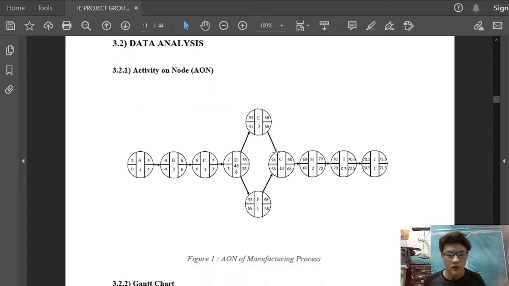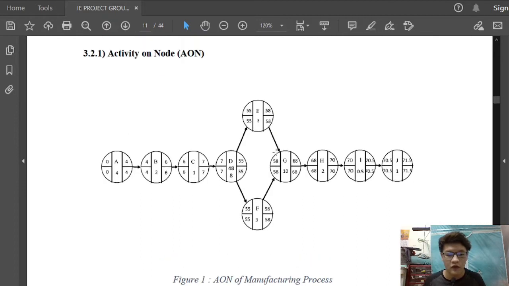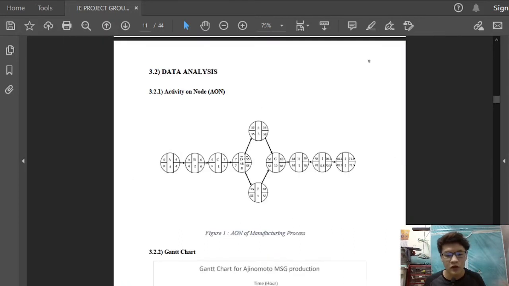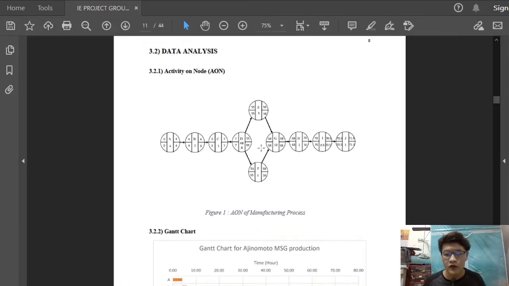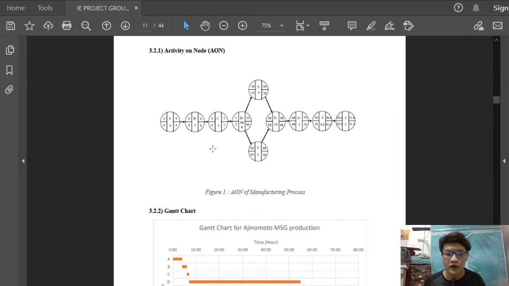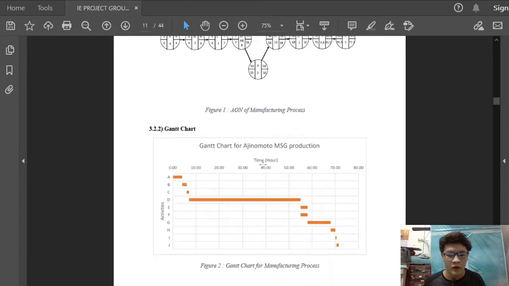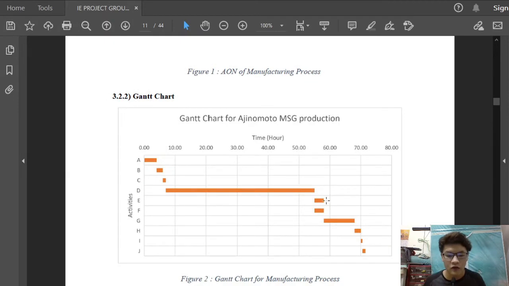This is the activity on node. On the activity on node, you can see that every step of the manufacturing process is critical with no slack. We can also see that the total manufacturing time is 71.5 hours. This also shows that the manufacturing process of MSG is like a continuous production line. This is the Gantt chart. As you can see, only 2 of the activities can be run simultaneously, which are activities E and F.